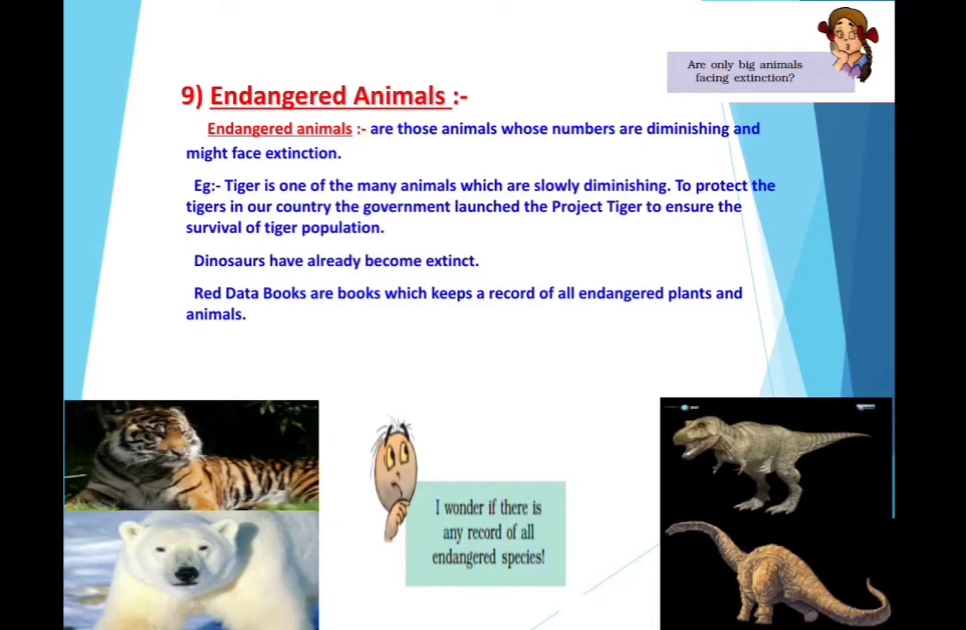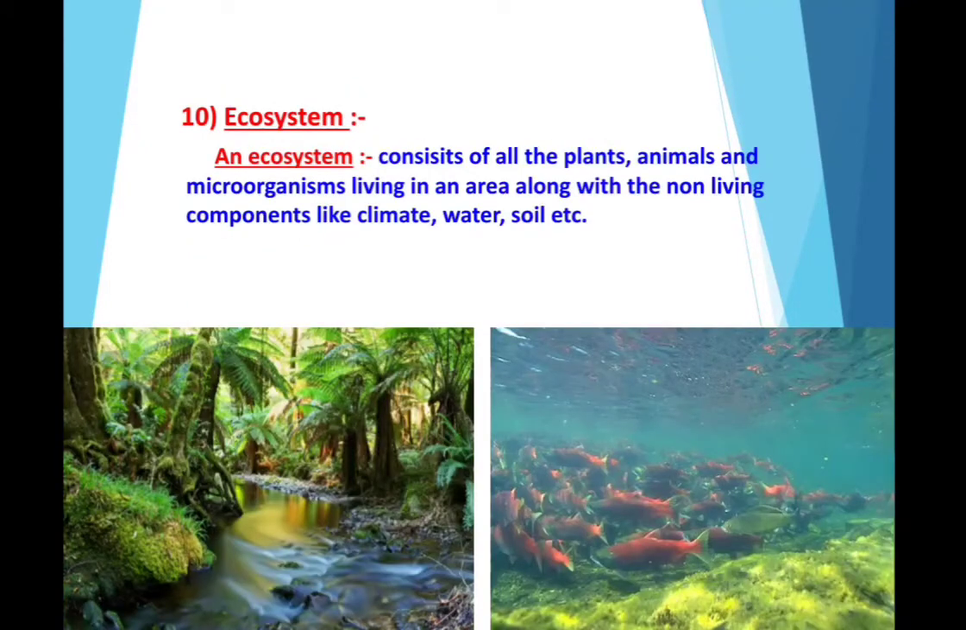Now, Bujo says, I wonder if there is any record of all the endangered species. From where will we come to know? So, a record of all the endangered plants and animals is maintained, and that book is known as the Red Data Book. In that it is maintained.